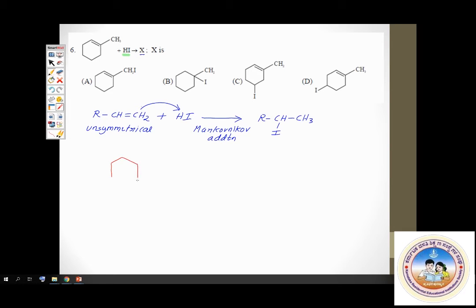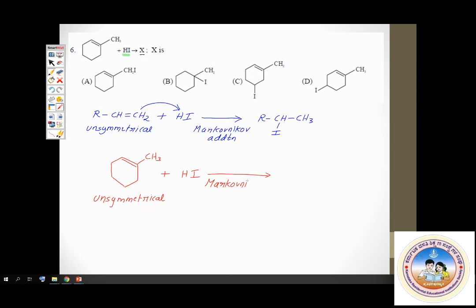Therefore, here again addition occurs in accordance with Markovnikov's rule. So what does it mean? The hydrogen atom goes to the carbon atom which is not attached to the methyl group.